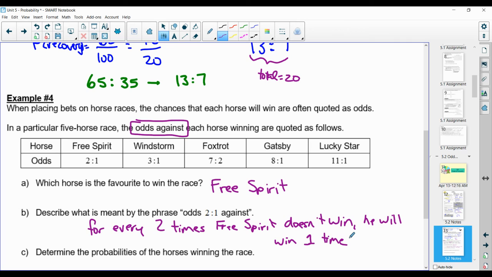Okay, so 2-to-1 against means for every 2 times he loses or doesn't win, 1 time he wins.